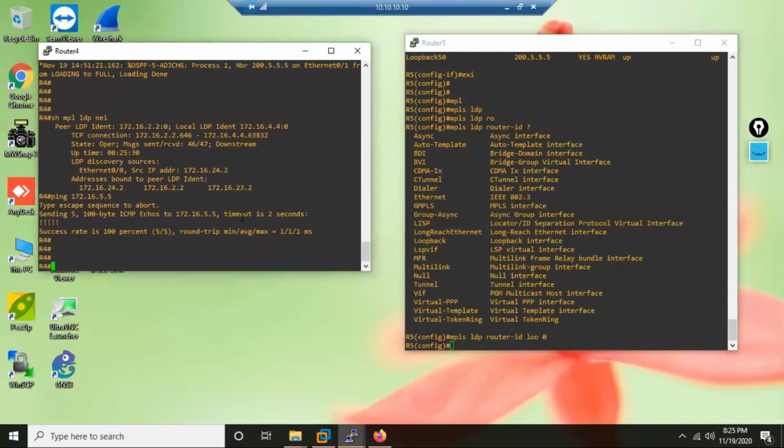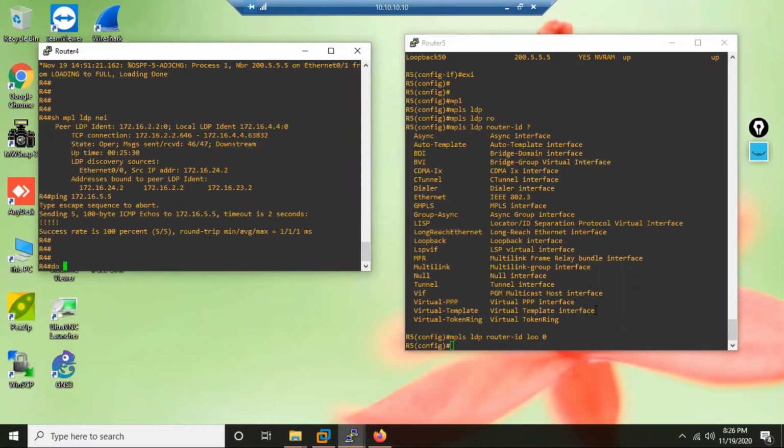And let us wait and see what happens. So if I do MPLS LDP router ID, I'm telling LDP, hey, you have to use loopback 0 as router ID. So LDP says, okay master, I obey you. So if R5 is obeying my command, then they should have formed neighborship. Let us see why they are not.